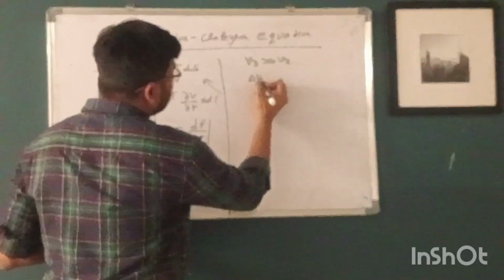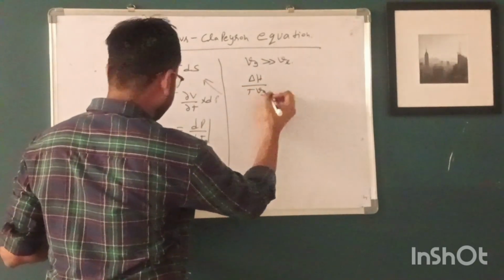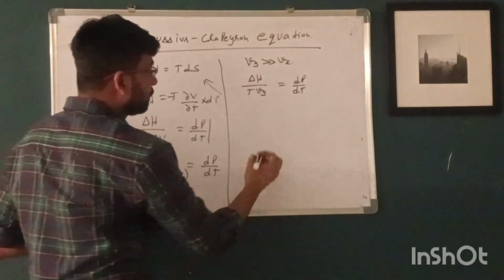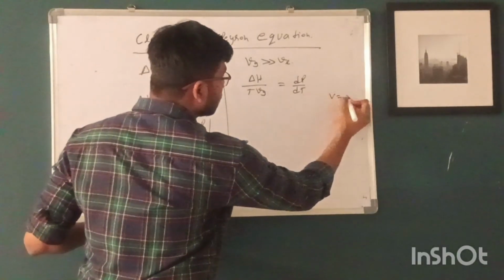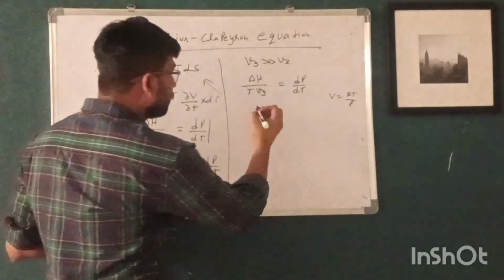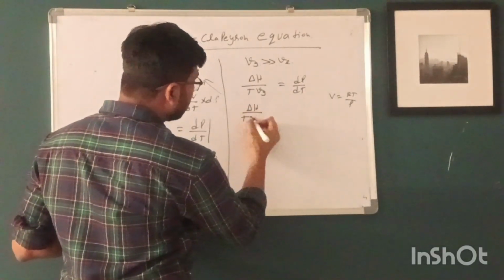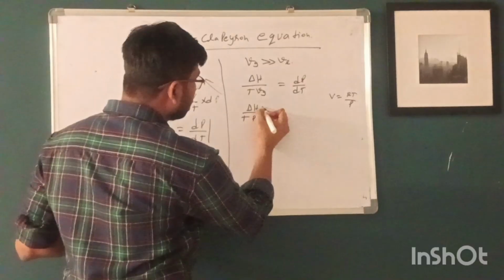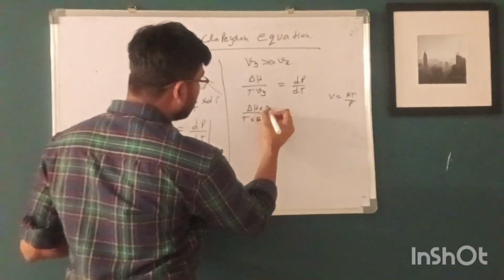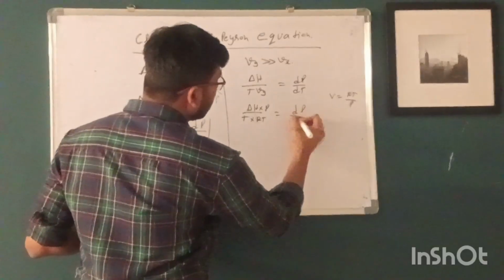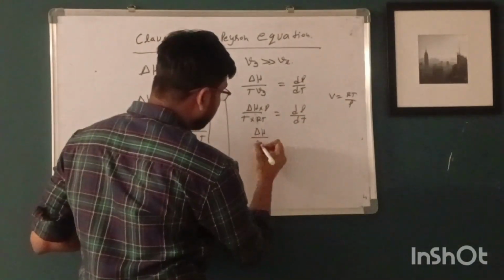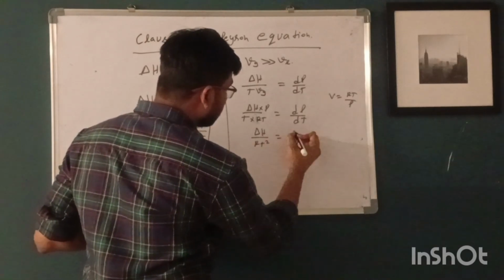So we neglect that, and then we get delta H upon T Vg equal to dP by dT. If we apply the ideal gas equation, V equals RT upon P, we now get delta H P upon R T square equal to dP by dT.